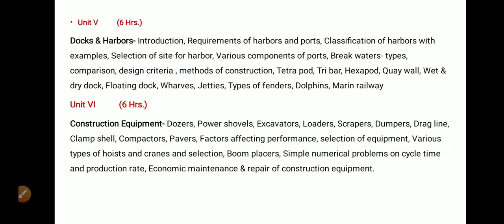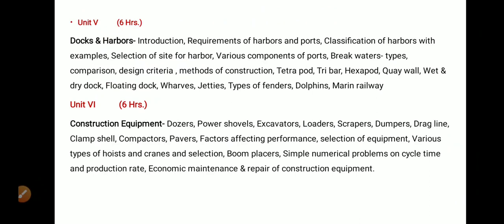The next important unit is unit number 5, and it is related with docks and harbors. Under this unit, we will study what docks are, what harbors are, the classification of harbors, the various factors that are used in selection of site for harbor, the components of ports, breakwaters, the design criteria, the method of construction for tetrapod, tribar, hexapod, etc., along with the various types of wharves, jetties, fenders, etc.